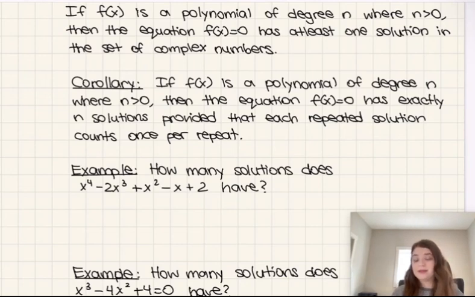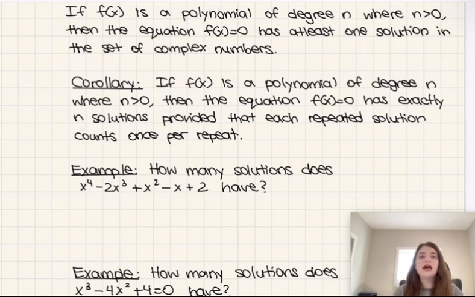So let's talk about what that means in the context of quadratics. What this is saying is that all quadratics, because they're degree 2, must have exactly 2 solutions. And you might be thinking, but didn't we learn in Algebra 1 that there's either 0 solutions or 1 or 2? And yes, that is true, right? If there are 2 solutions, in the way we previously would have stated it, that would mean there's 2 real solutions. If there are no real solutions, that just means that there really are 2 solutions, but they're complex solutions, because we end up with a negative discriminant.